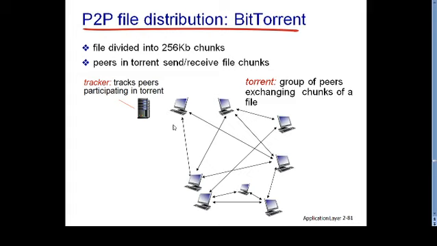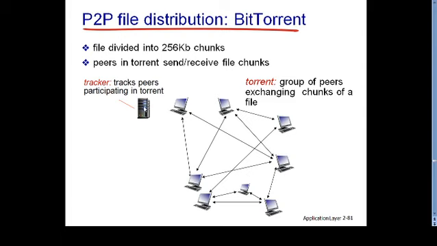So we understood this torrent. A torrent is a group of peers, and in the same way we have a tracker as well, which tracks the peers participating in a particular torrent.